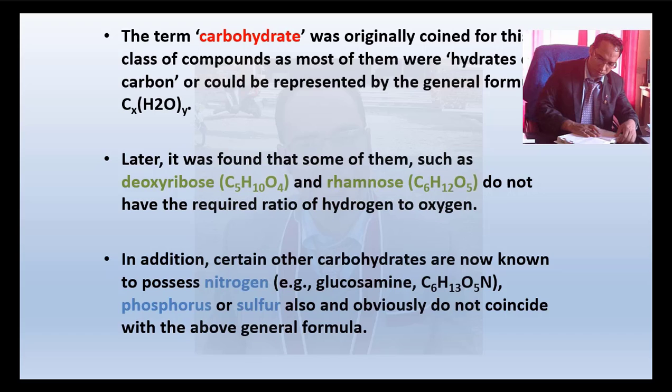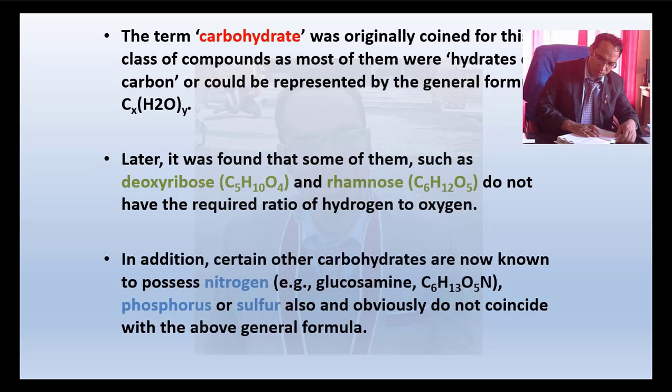Now friends, the term carbohydrate was originally coined for this class of compounds, as most of them were hydrates of carbon or could be represented by the general formula Cx(H2O)y. So you can say the general formula of carbohydrate is Cx(H2O)y, where x and y are different. Cx bracket H2O, multiplied by y. Most of the compounds can be represented by, and will satisfy, this general formula.